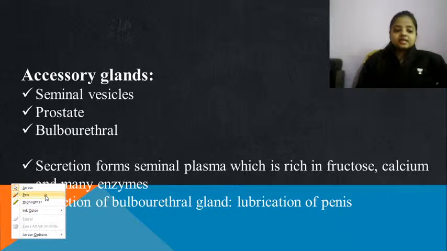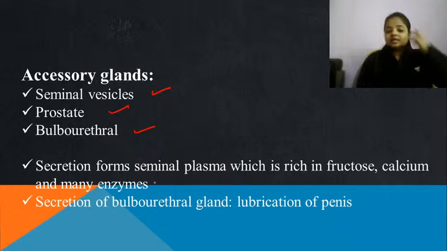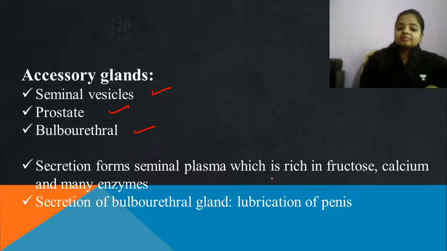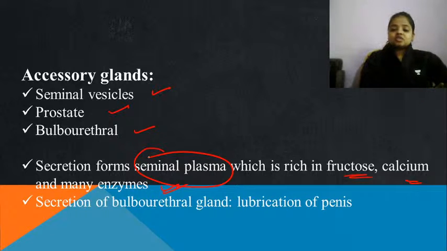Now come the accessory glands, the glands which do the function of secreting something. There are 3 accessory glands: seminal vesicle, prostate and bulbourethral gland. A common function of all three is given in your textbook, that is, their secretion forms the seminal plasma, which is rich in fructose, calcium and many other enzymes.